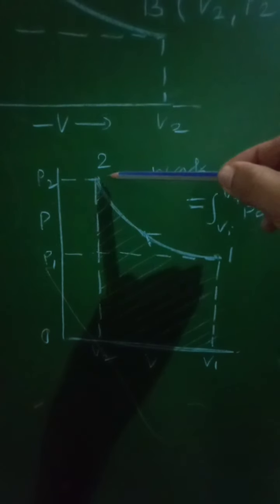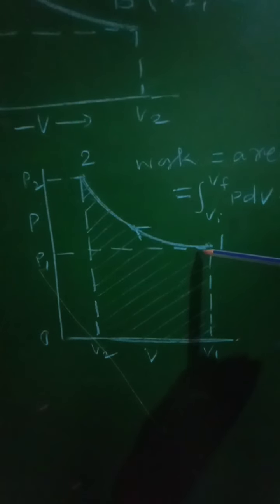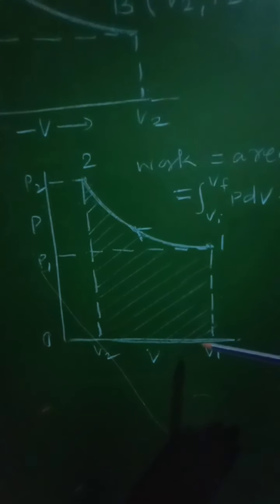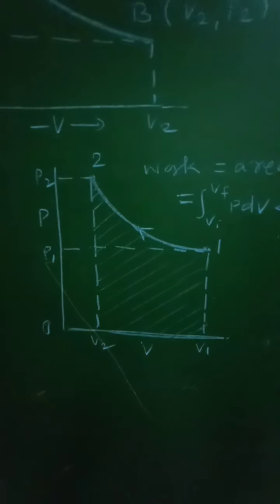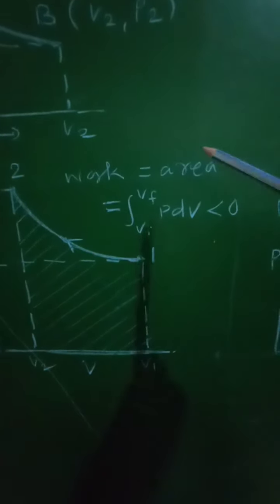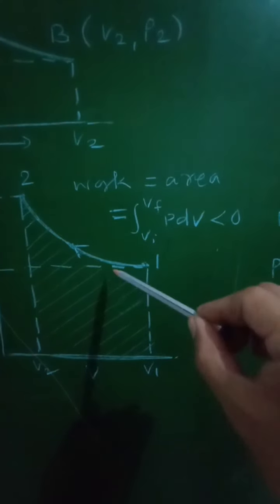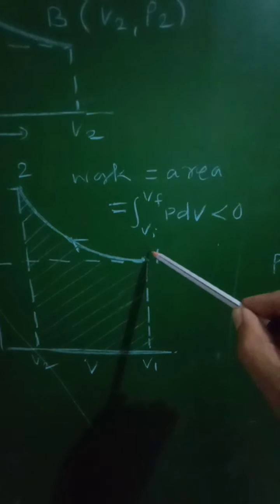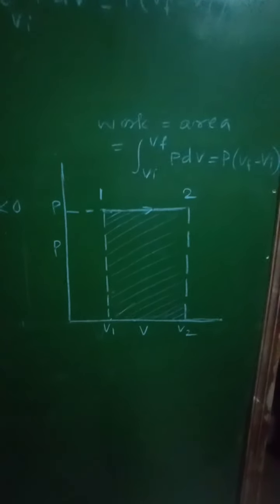In the second diagram, again volume is plotted along the x-axis, pressure is plotted along the y-axis. Now the second position is at the top and the first position is here. That means the volume will change from V1 to V2. There is a decrease in the volume, that is, there will be compression of the gas, so there is an increase in the pressure but a decrease in the volume, and therefore the work done will be equal to the area under this curve, that is the shaded region, equal to integration from Vi to Vf of P dV, which is less than 0, that is, the work done is negative.